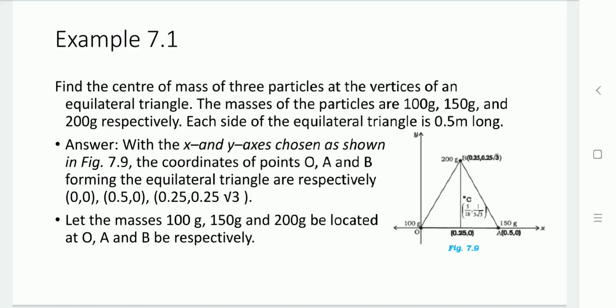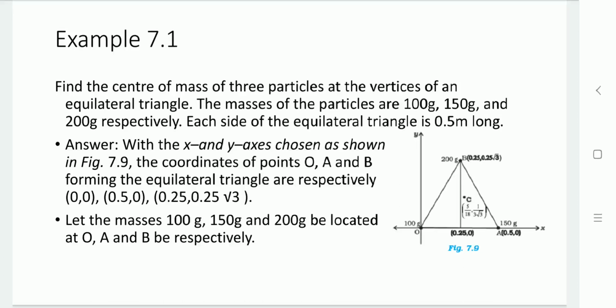So here the xy axes are chosen, as we can see in the diagram, over which the points O, A and B are defined at 0, 0, 0.50, 0.25 and 0.25 root 3. So here the mass at origin O is 100 gram, at point A 150 gram, and at point B 200 gram.